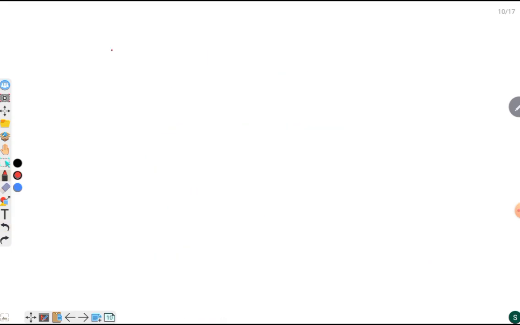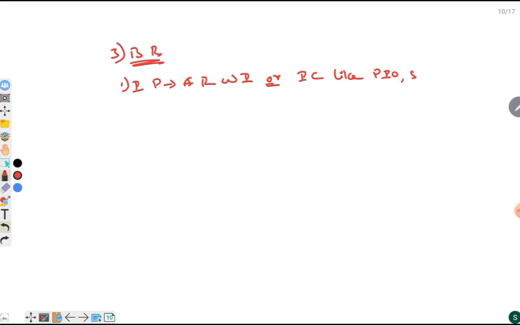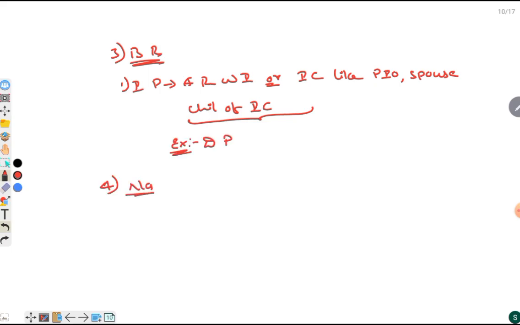Then third is by registration. Here if person having any relation with India or Indian citizen, like person of Indian origin, spouse, children of Indian citizen, then they can have the Indian citizenship through registration. Fourth, by naturalization. It is meant purely for foreigners.